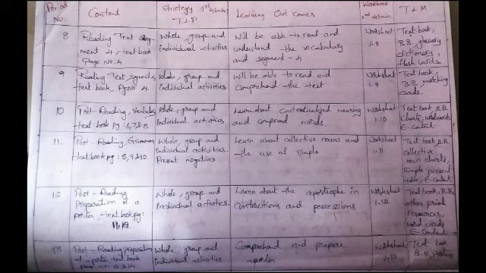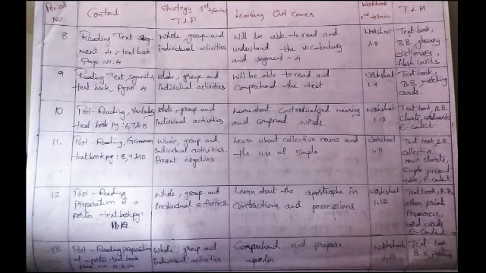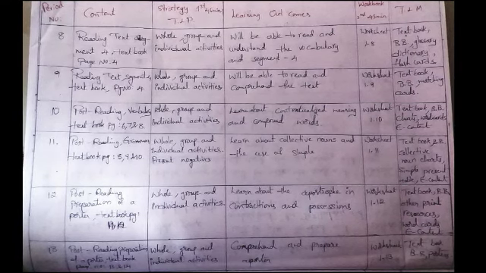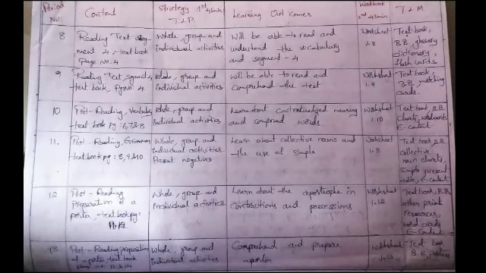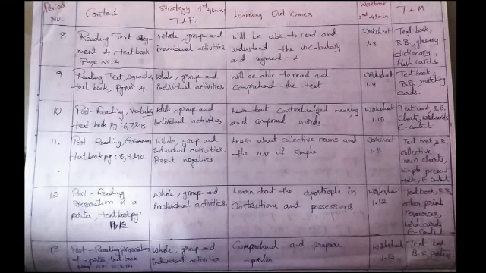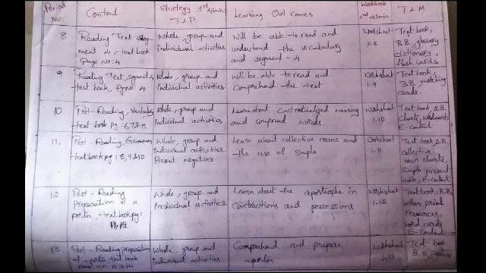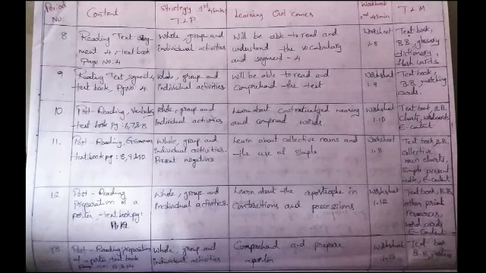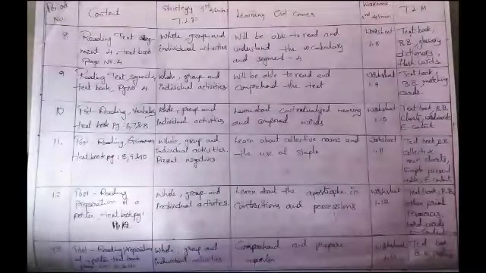Period number 10, we should teach vocabulary, textbook part, page number 6, 7 and 8. And the learning process is whole group and individual activities. Children learn about conceptualized meaning and compound words. Worksheet 1.10, textbook, blackboard, charts, word cards, e-content are the teaching learning material.